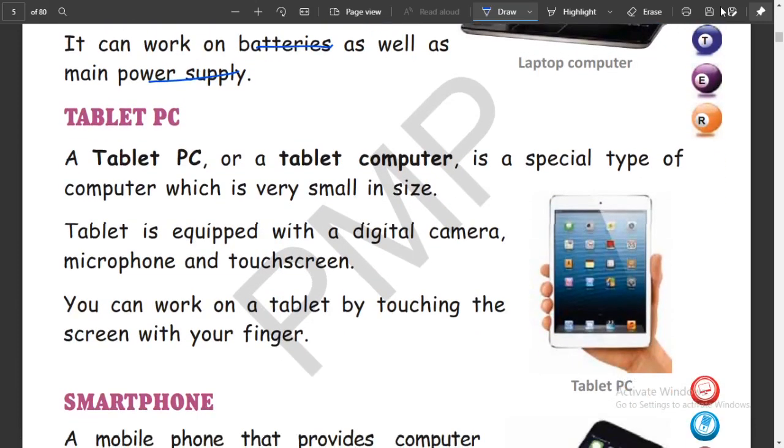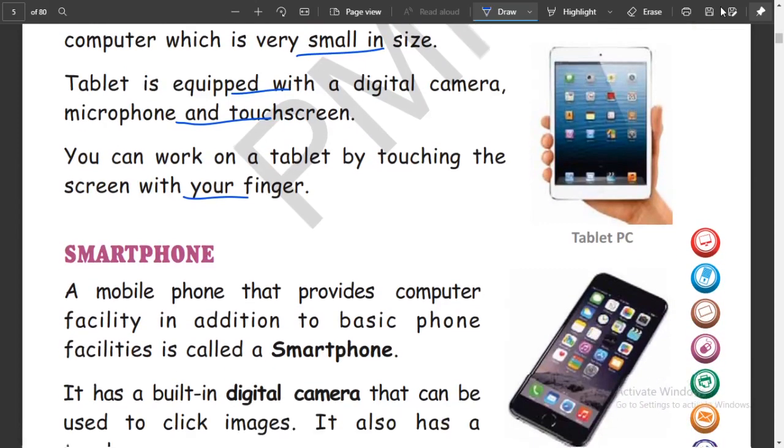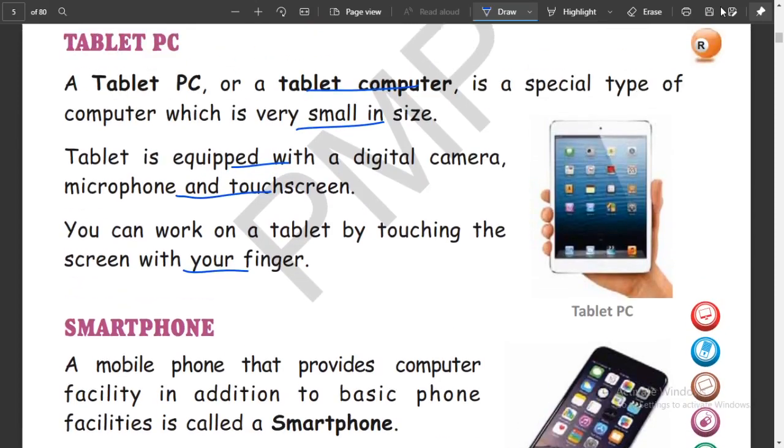Now the tablet PC. A tablet computer is a specific type of computer which is very small in size. A tablet is equipped with a digital camera, microphone, and touch screen. You can work on a tablet by touching the screen with your finger, like a smartphone.